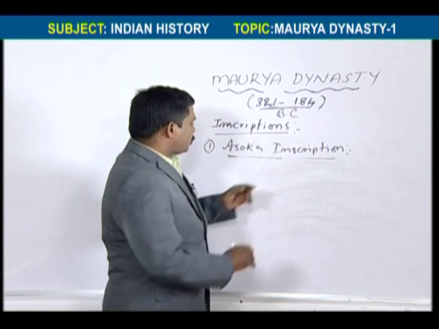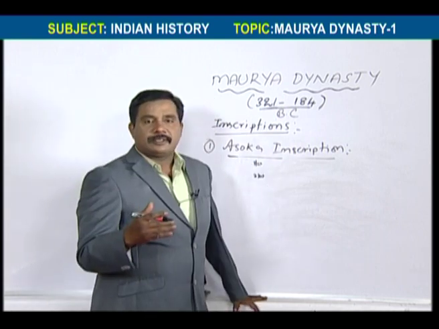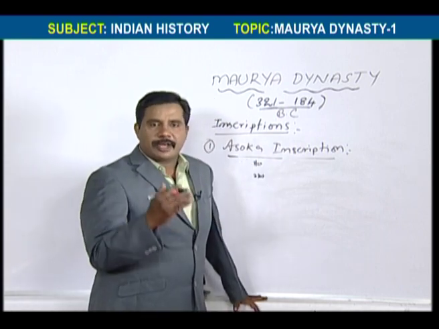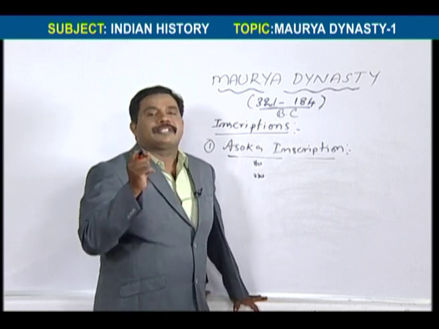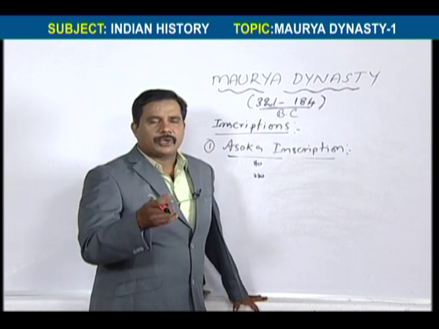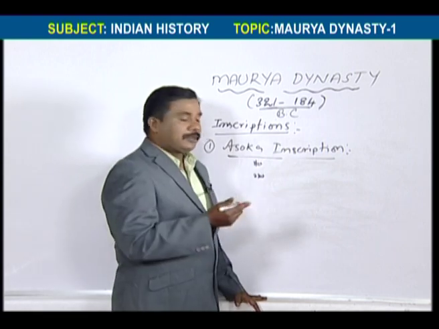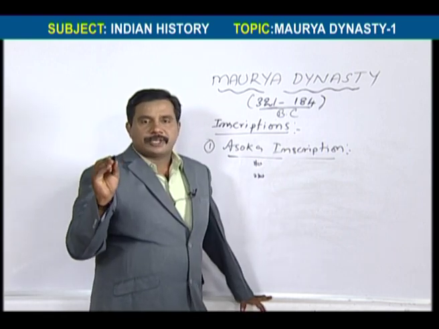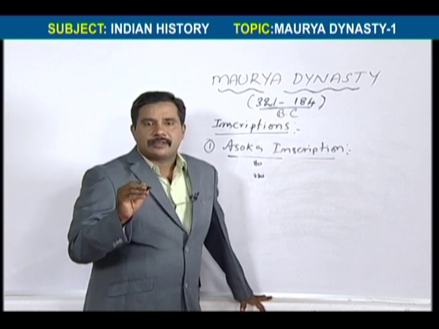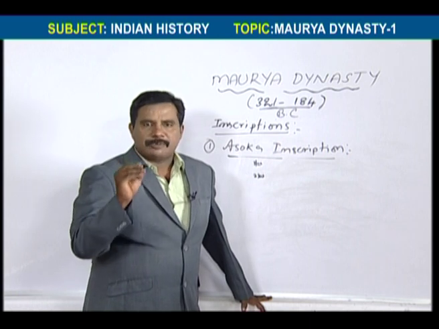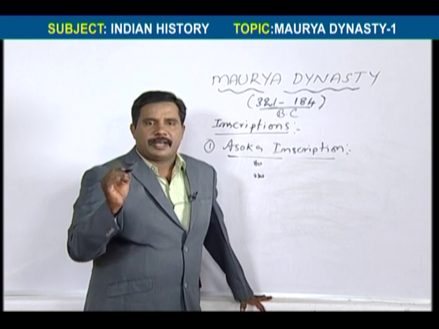That's why Ashoka has two credits we should remember. One, the first ruler to lay inscriptions in India. And second, the one and only ruler who laid the maximum inscriptions. After Ashoka there may be kings with 2, 3, 4, 5 like that. But he laid nearly 21 main inscriptions. That's why Ashoka was the one and only ruler who laid maximum inscriptions, and he was the first ruler to lay inscriptions in India.